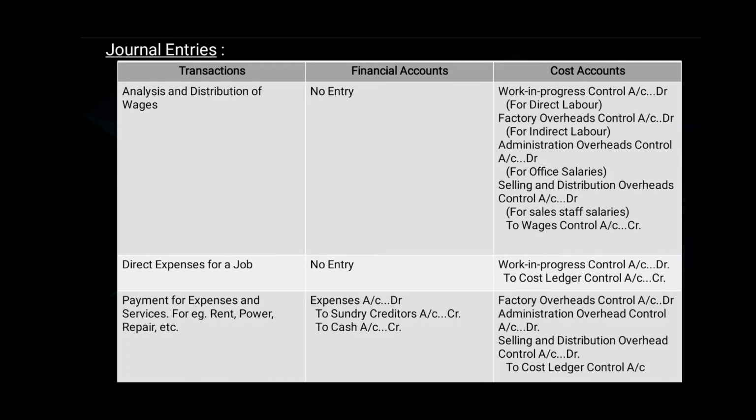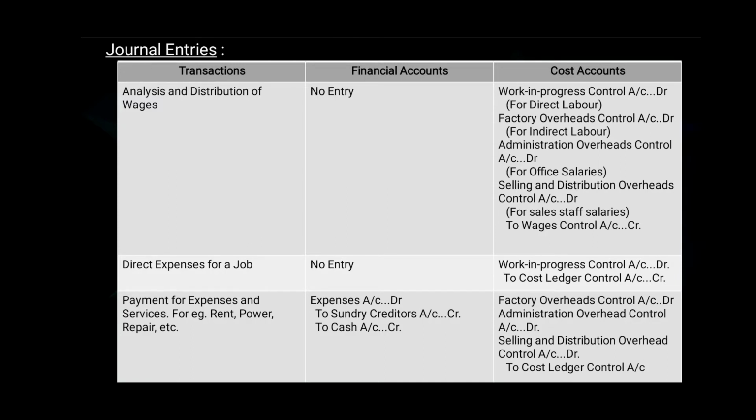15. Analysis and distribution of wages. In financial account there will be no entry. In cost account the journal entry will be work in progress control account debit for direct labor, factory overheads control account debit for indirect labor, administration overheads control account debit for office salaries, selling and distribution overheads control account debit for sales staff salaries, to wage control account.